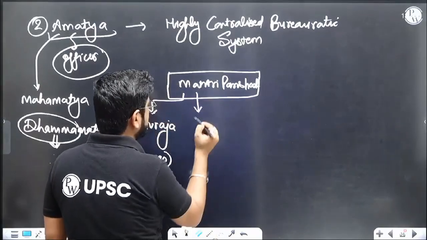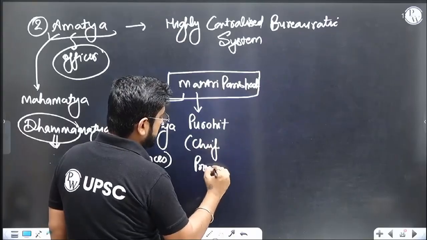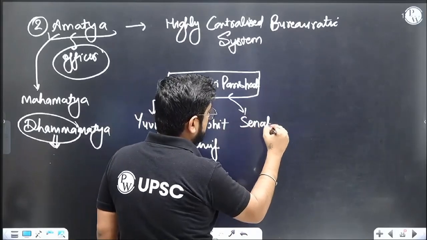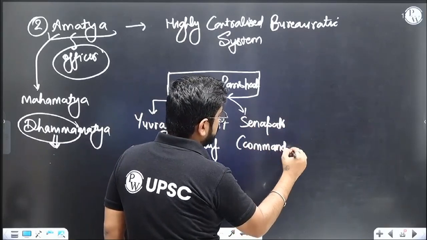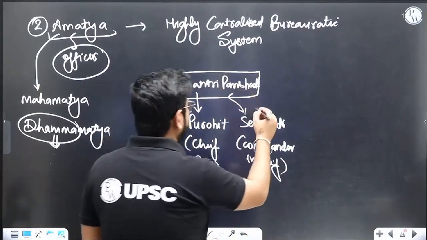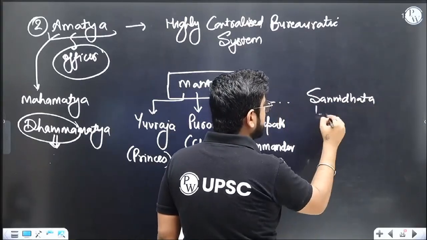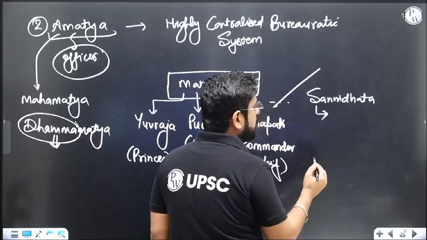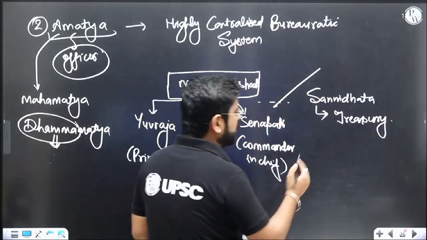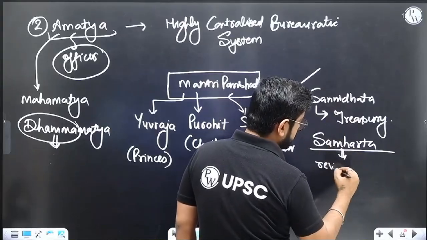Other than that, there is the Purohit. Purohit is the chief priest. Then we will also have the Senapati, commander in chief. Then we can have so many people. For example, one important post is Sannidhata. This is not a minister but an officer. Sannidhata is technically the one who will take care of the treasury, so he is technically the treasurer. And similarly, there is one more post, Samhatta, who is the head of revenue collection.